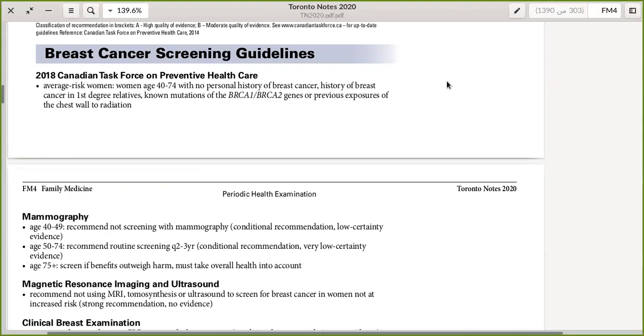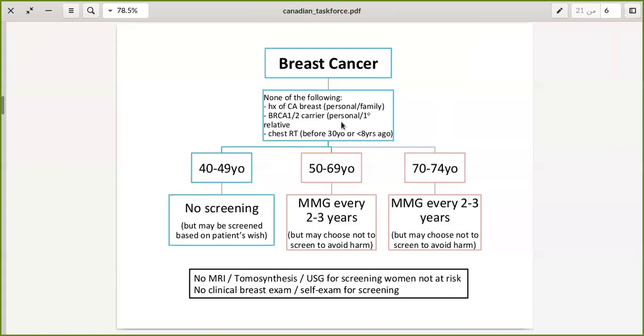First, I will be showing the algorithm for the guidelines regarding the breast cancer screening. So breast cancer screening, when you face the question stem, it will be showing details about the patient.